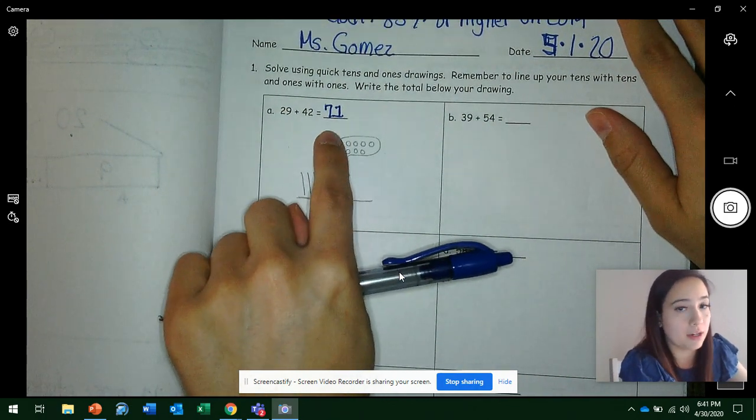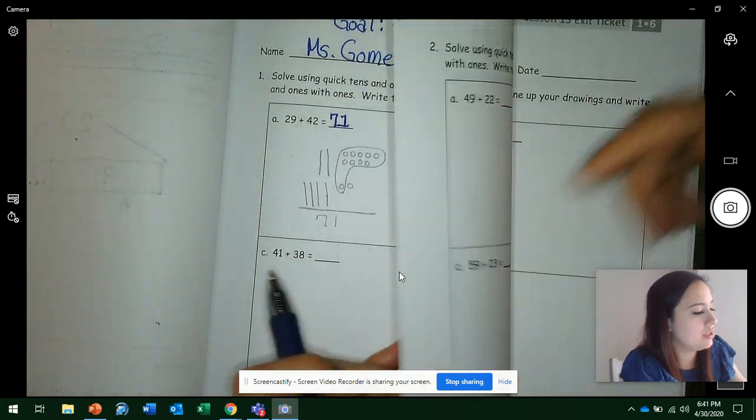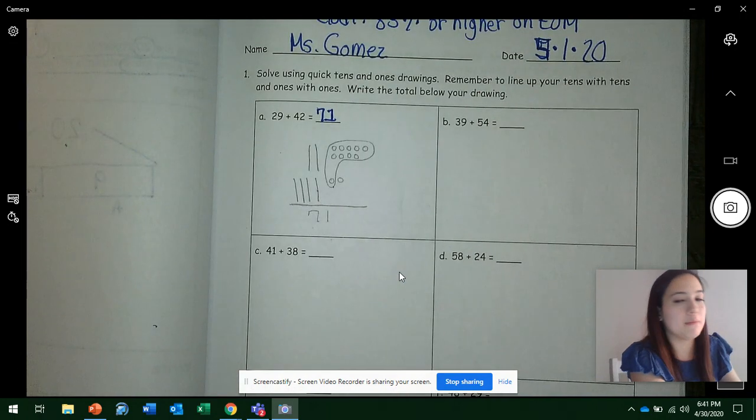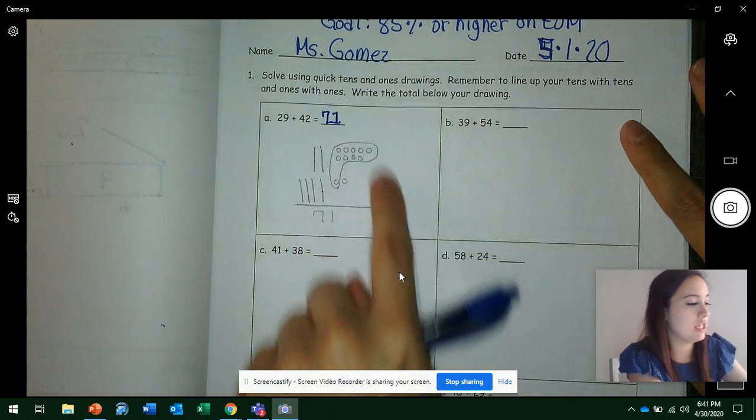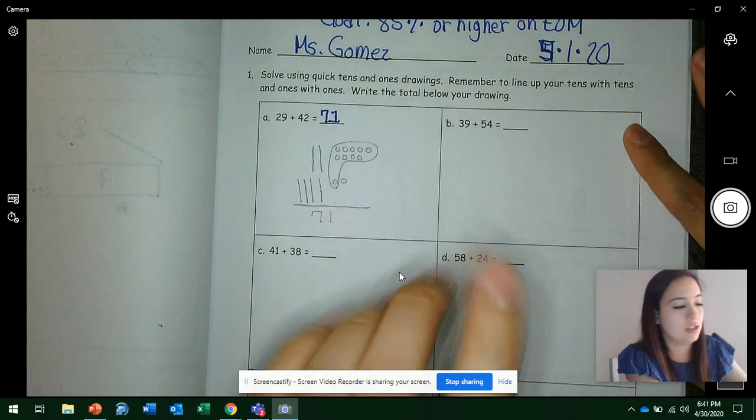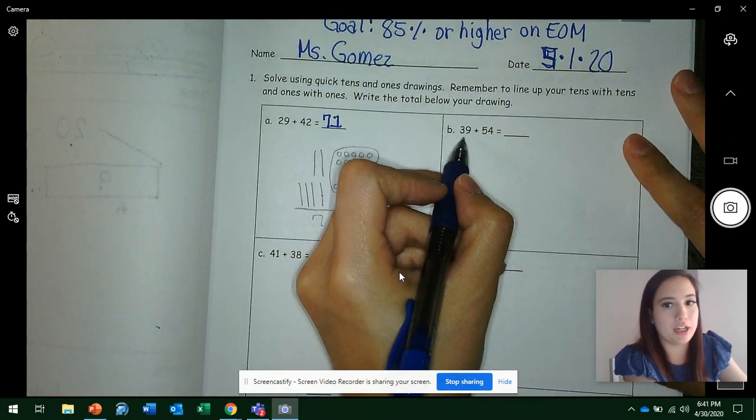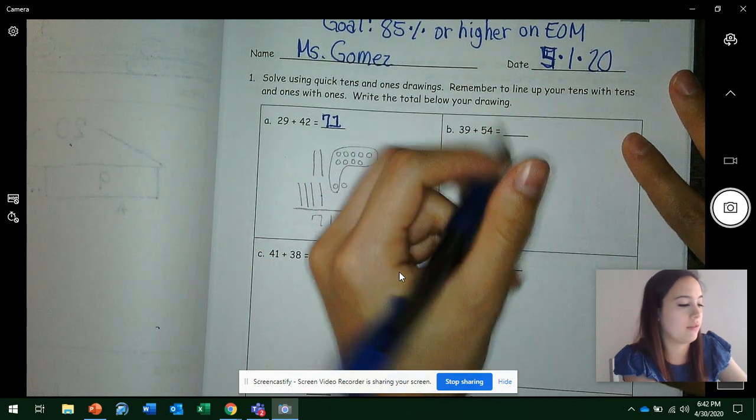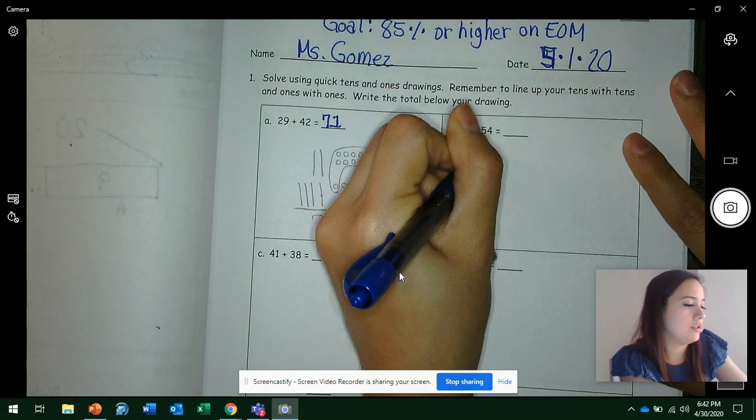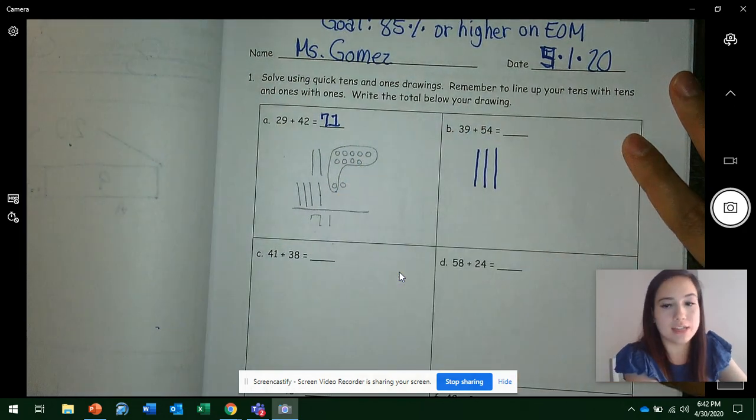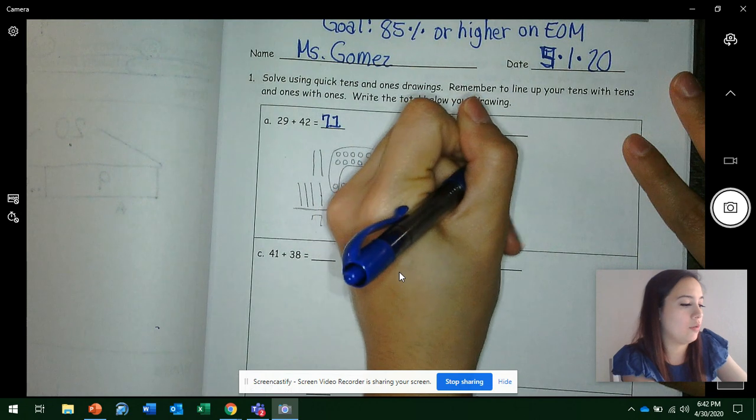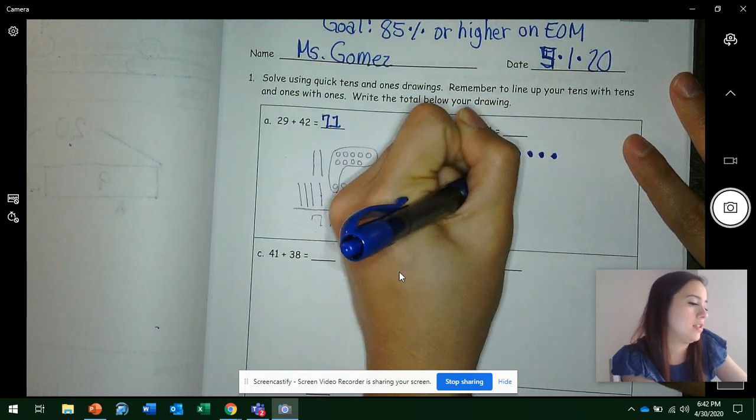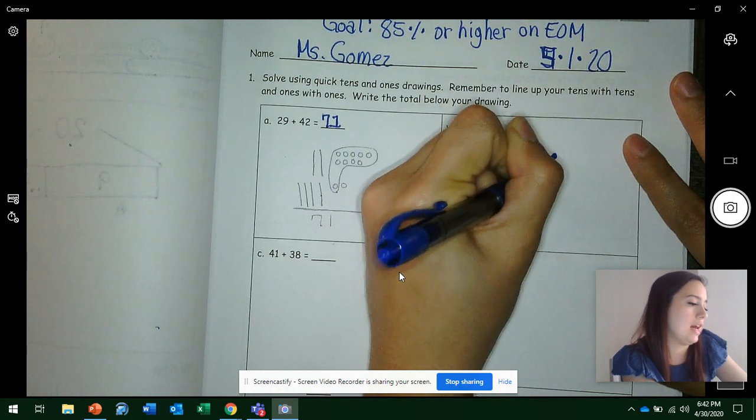That is very important. So I'm going to go ahead and do B with you all, and then you all will do the rest on your own. But remember the strategy that you're using. This is how your work should look. So let's draw our first addend, which is 39. It has 3 tens and 9 ones. So let's draw. Ready? 1, 2, 3. You should have 3 tens. Then let's draw our ones. 1, 2, 3, 4, 5, 6, 7, 8, 9.